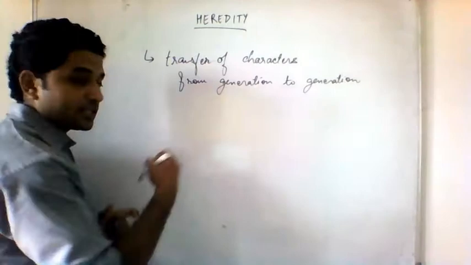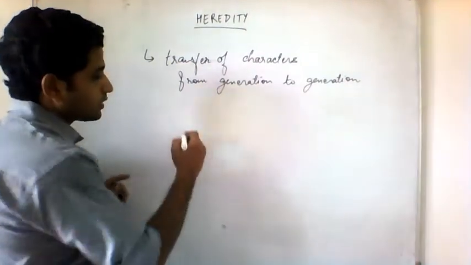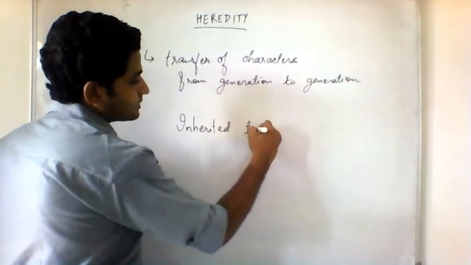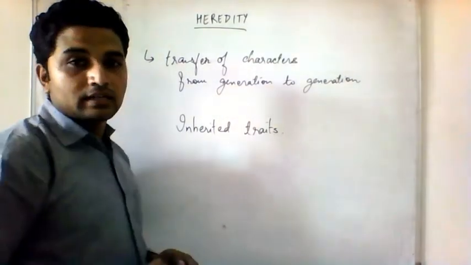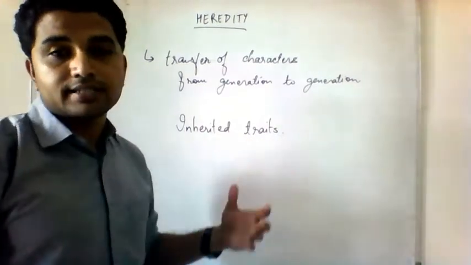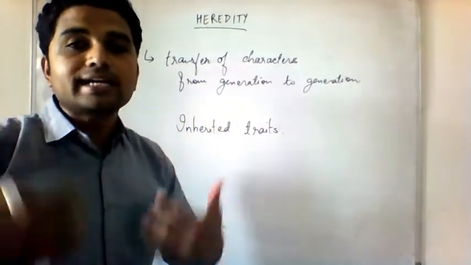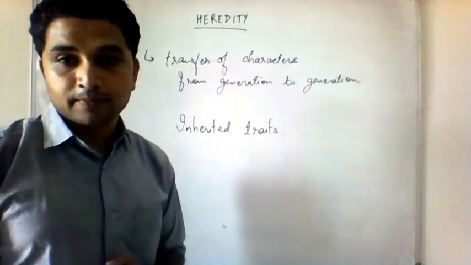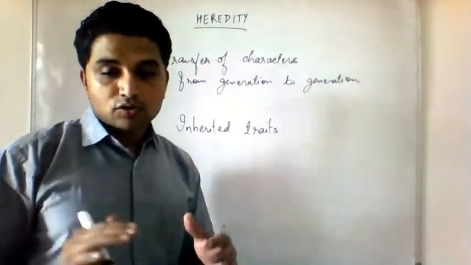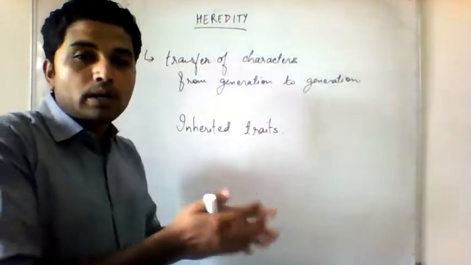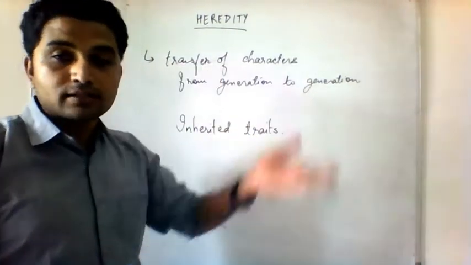These characters are properly known as inherited traits. Traits are the characters. Another word for characters is traits. Inherited traits means there are many characters, many traits in us which we have inherited as they are from our parents, right? So we inherit traits from our parents, grandparents, from our ancestors.